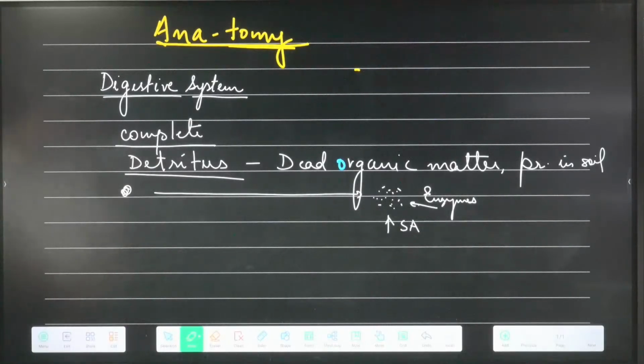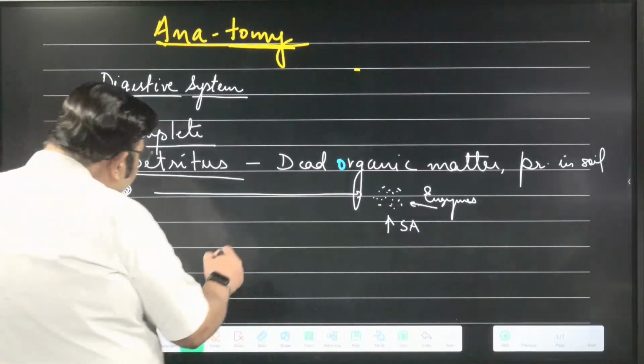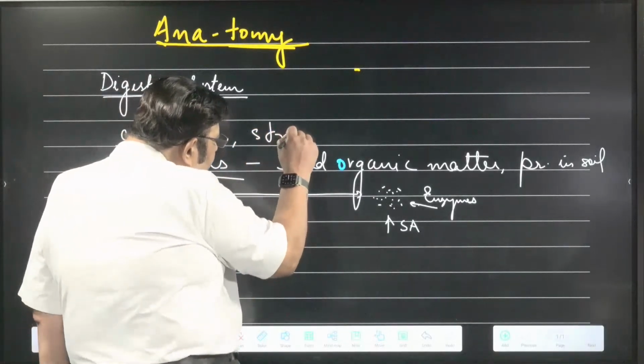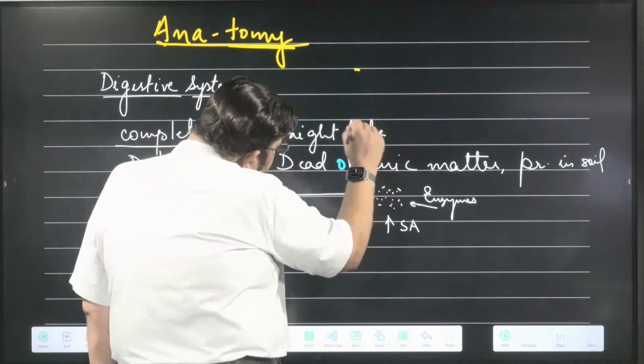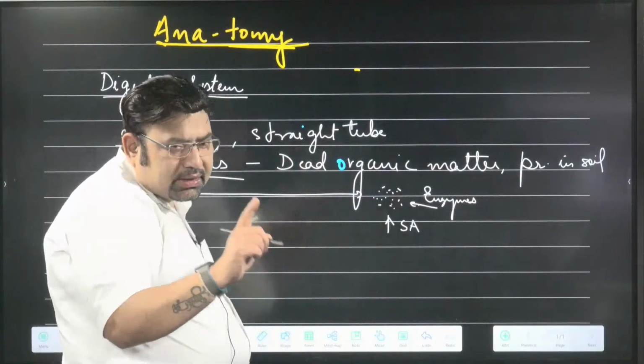Detritus is dead organic matter present in the soil. They have a complete digestive system with a tube within a tube plan. And one more thing, it is a straight tube, not a coil tube.